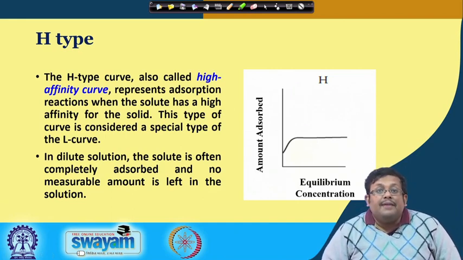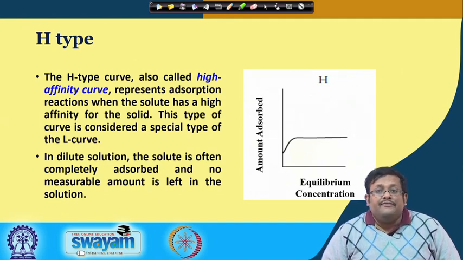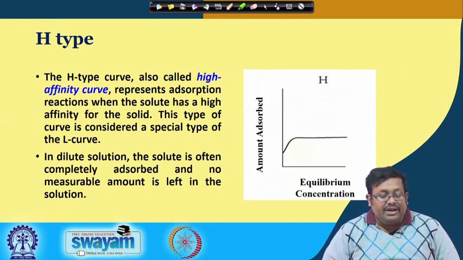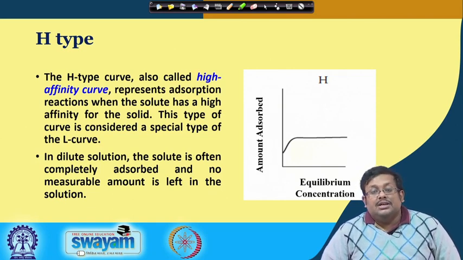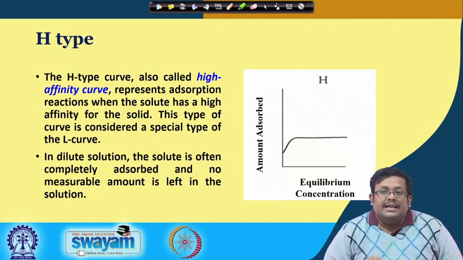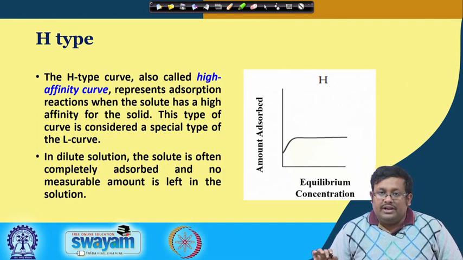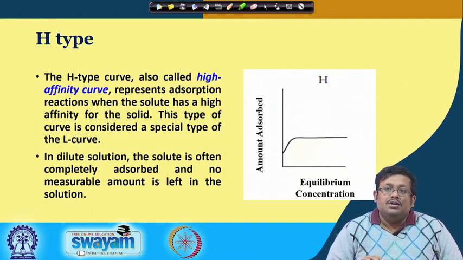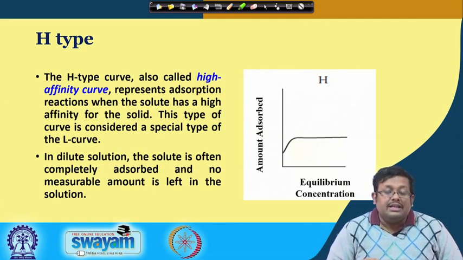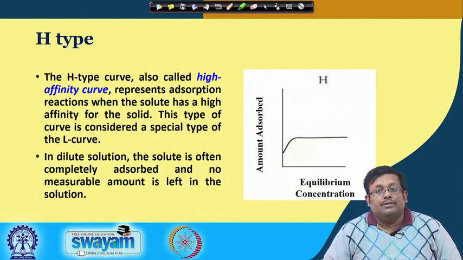Finally, the H type adsorption isotherm. Now, the H type curve, also known as the high affinity curve, represents the adsorption reaction when the solute has a high affinity for the solid. Here remember that the solute has a high affinity for the solid. In case of S type, the solid has a high affinity for the solvent. In case of L type, the solid has a high affinity for the solute. However, in case of H type, the solute has a high affinity for the solid.